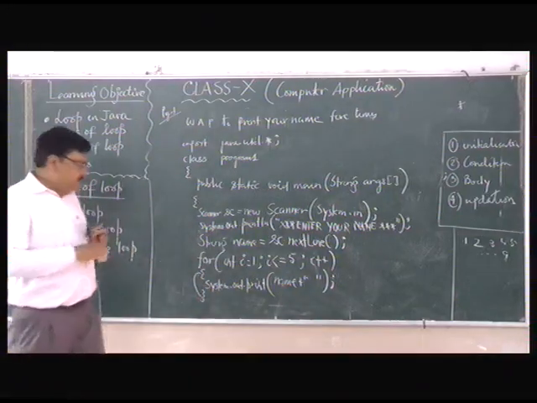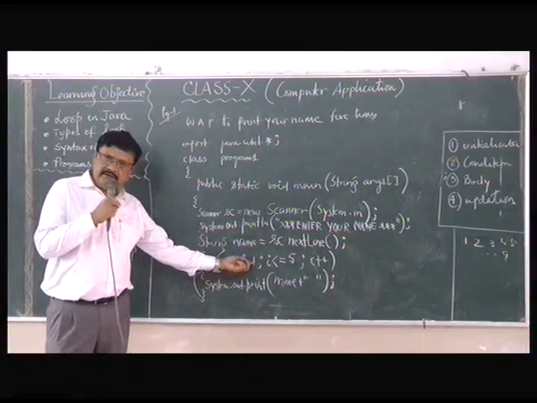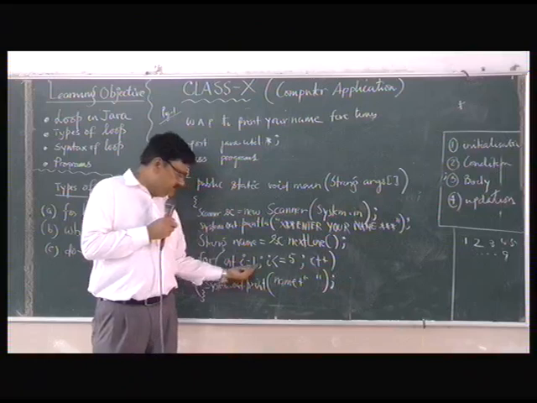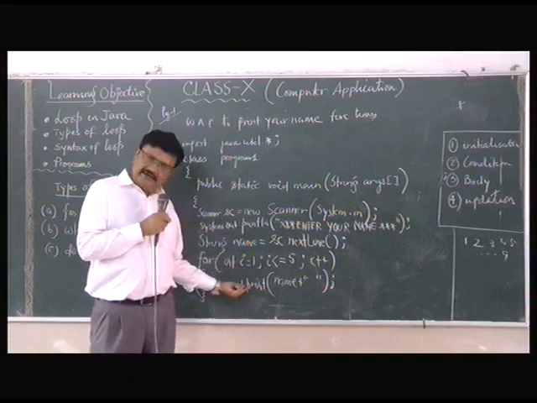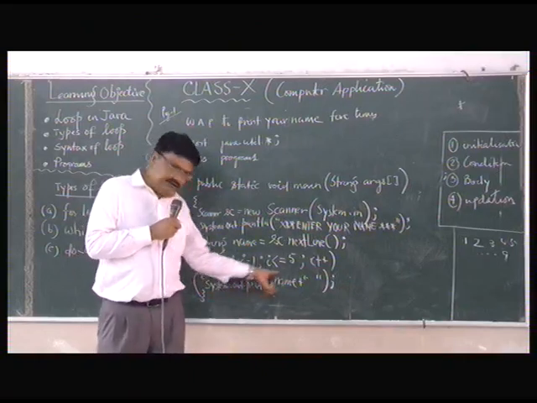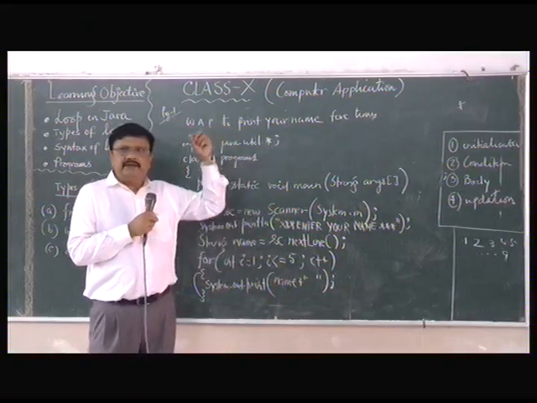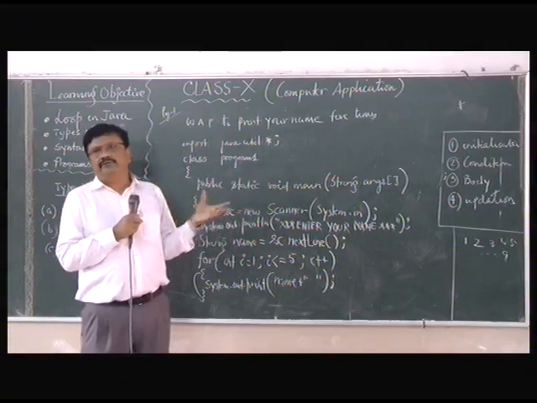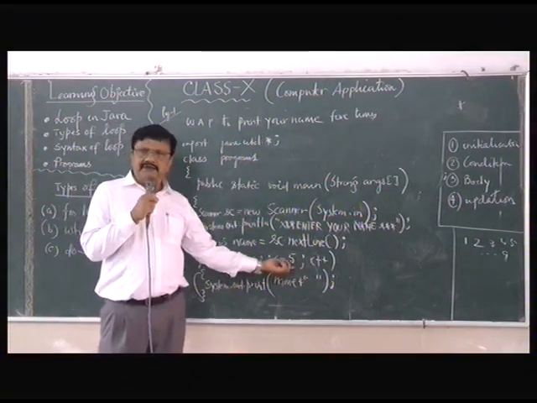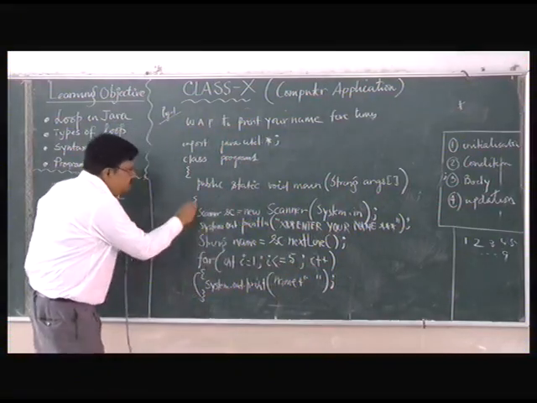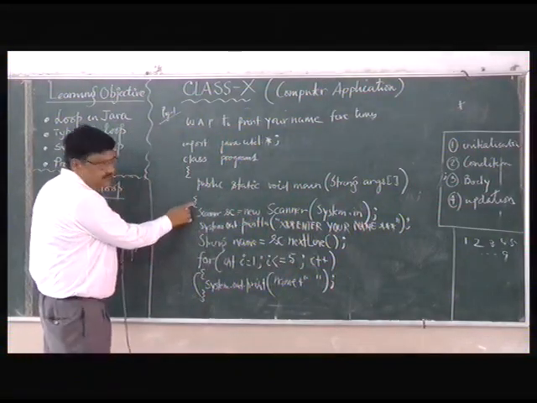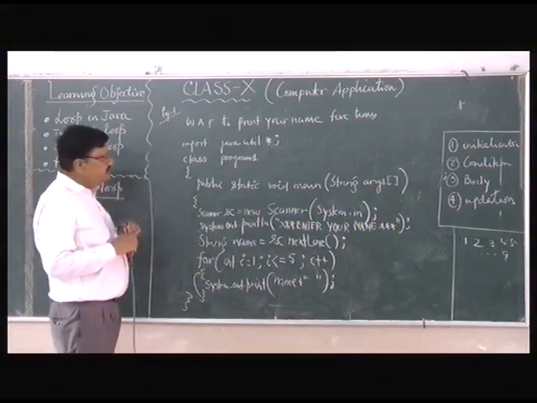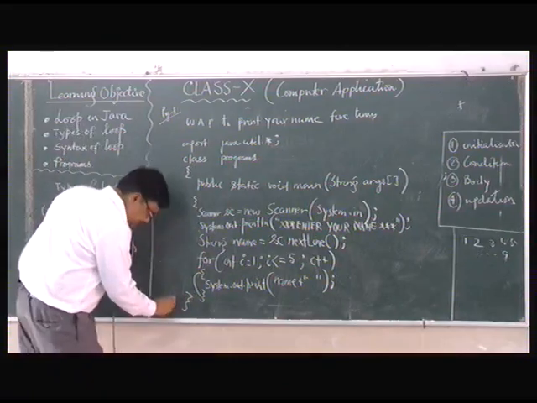Clear? So first value is 1. So 1 time printed. Then again it is incrementing. Then next value becomes 2. Then second time printed. Whatever there is printing now. The name is, suppose you print BWBS. Suppose you print Gopal. Anything you input, that will be printed how many times? 5 times. And then you close the, what do you close? What is this one? The main function. So close the main function. Now close the class. The class is closed.